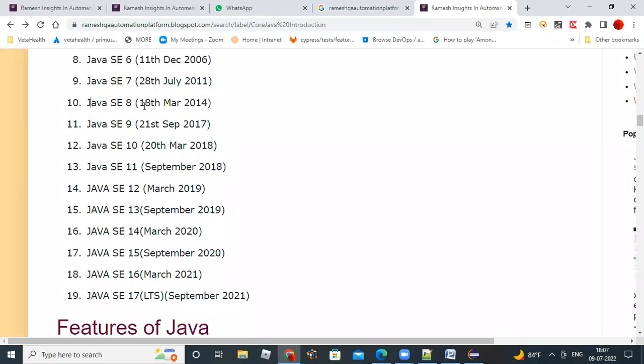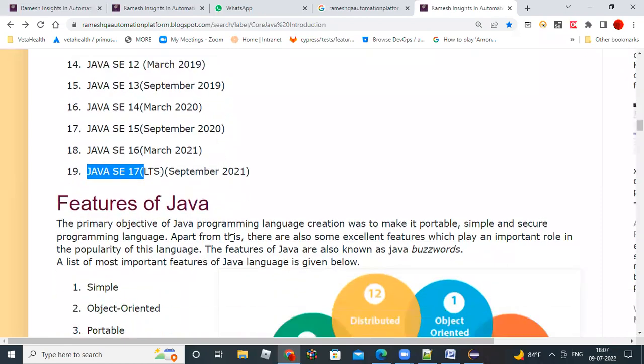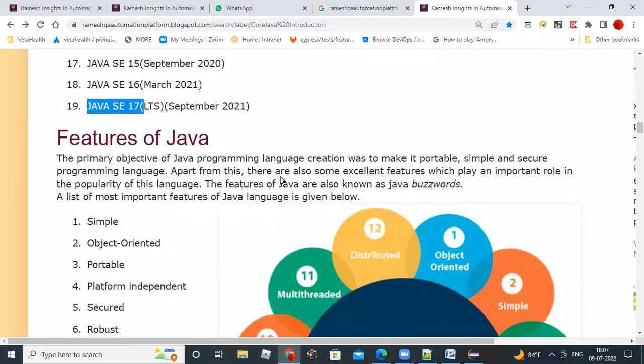So this is Java SE 8. Java 17 and 18 are also ready; 18 was released in March, so 18 is already rolled out. This is all the basic history of Java.